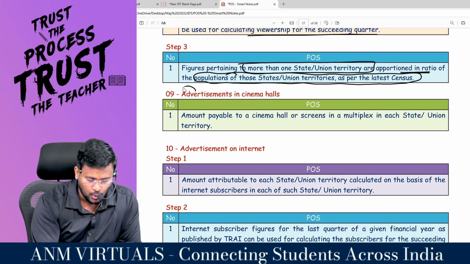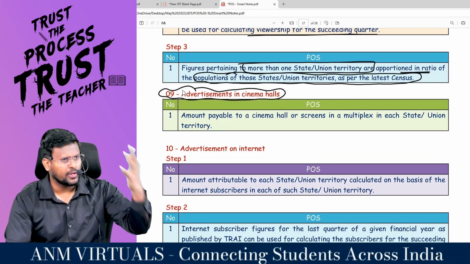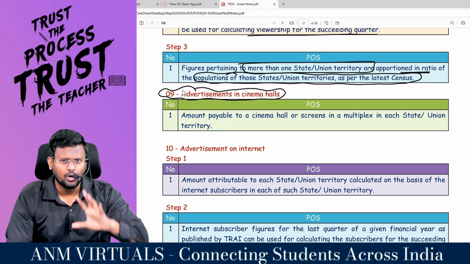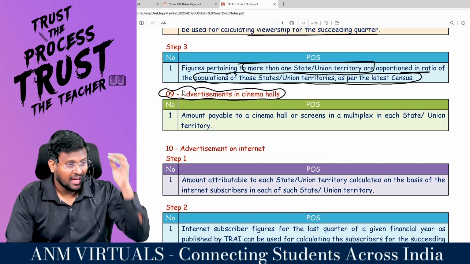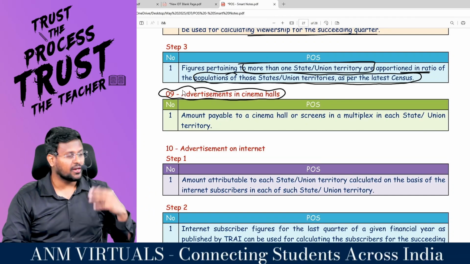Coming to the next one, advertisement in what hall? Cinema hall. You may see that when you are going to the cinema and you buy popcorn of 1500 rupees, whatever it may be, and you are sitting in your allotted chair, then immediately the advertisement will come.